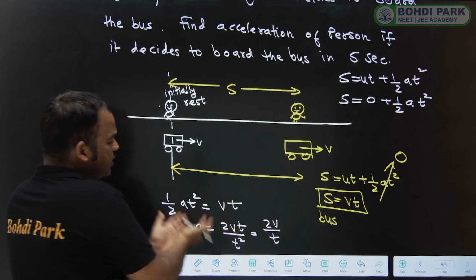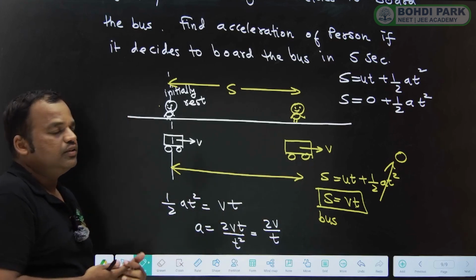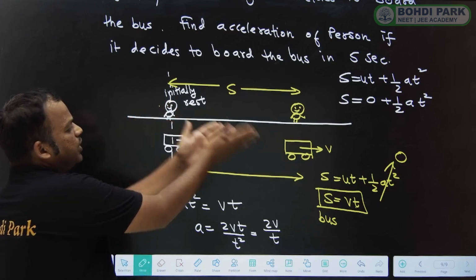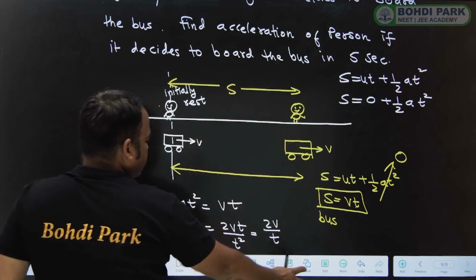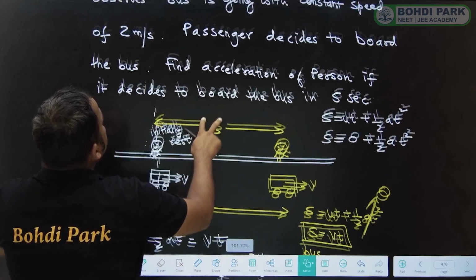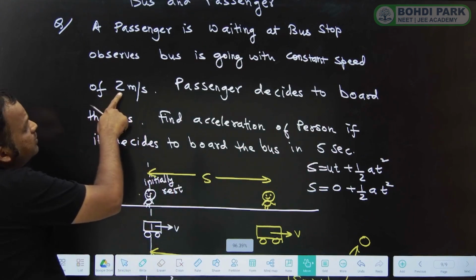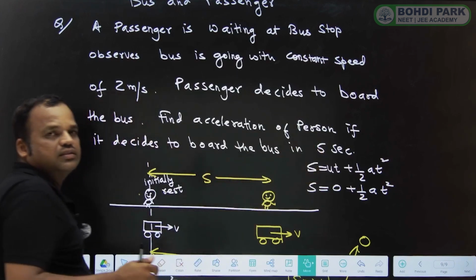So we can consider it as a direct formula or the shortcut method to solve this type of situation, when a person wants to board a bus. Now the v, look at the question. The constant speed of the bus is given as 2 meter per second and the time is given as 5 seconds.